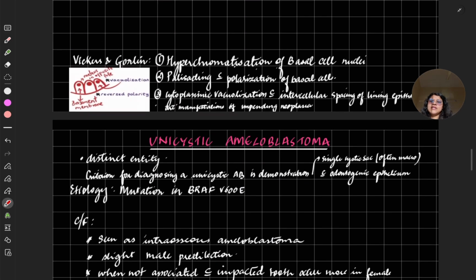Now there is this Vickers and Gorlin criteria. It says that for something to be a neoplasm, these are the most important qualities it should have. Hyperchromatism of the basal cell nuclei. The basal cell nuclei should be hyperchromatic. Palisading with polarizing of basal cells. It should be palisading and reverse polarizing nuclei of the basal cells. And cytoplasmic vacuolization with intercellular spacing of the lining.